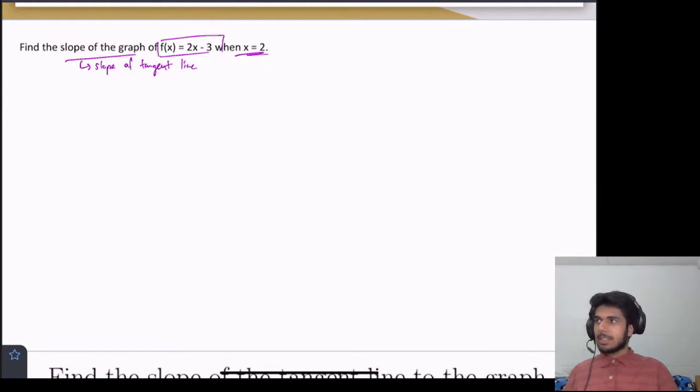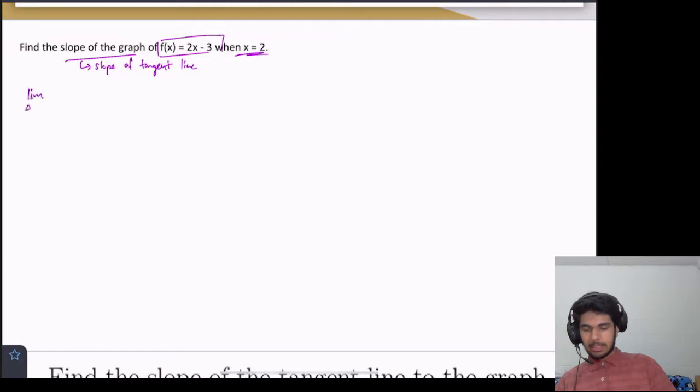So, let's see. We're going to use the limit definition of a derivative. So the derivative is the limit as delta x approaches 0 of f of x plus delta x minus f of x, all of this over delta x.